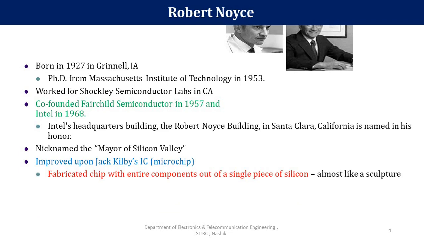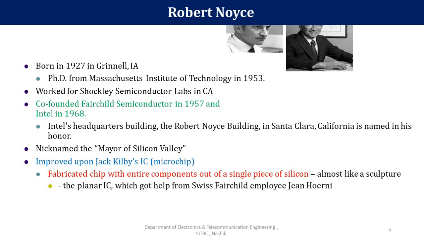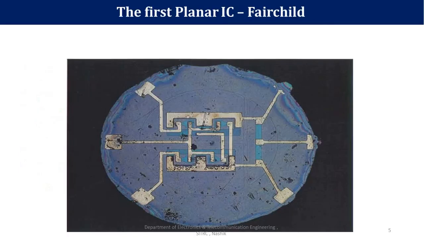It is also known as a microchip, and it is a fabricated chip with entire components made out of a single piece of silicon, almost like a sculpture. It is a planar IC which got help from Fairchild employee Jean Hoerni. This is the top level view of Fairchild Semiconductor's first planar IC.